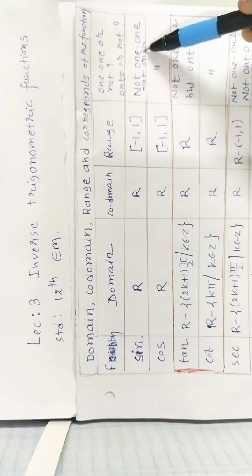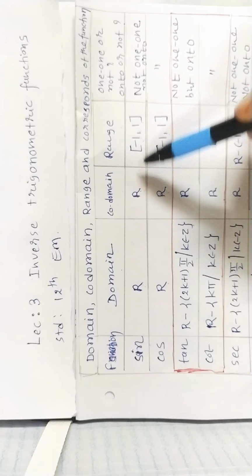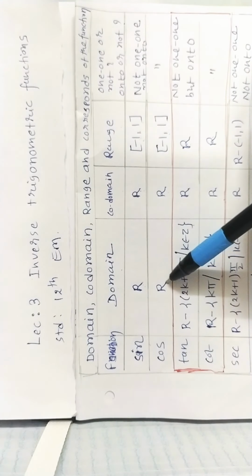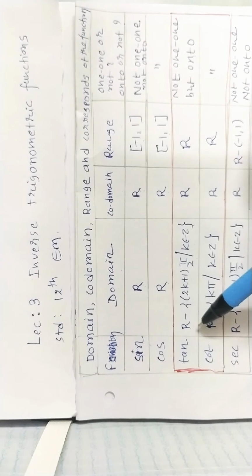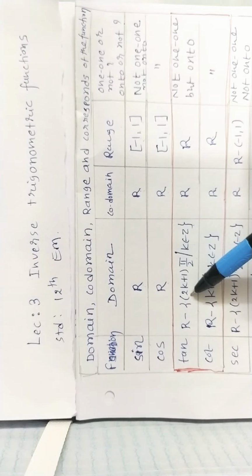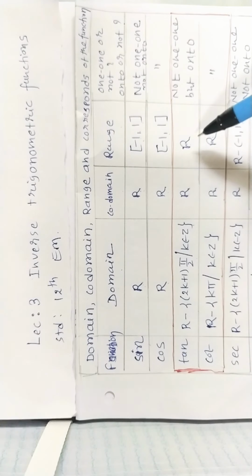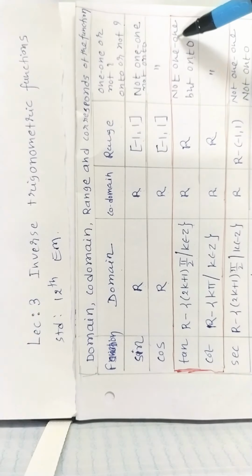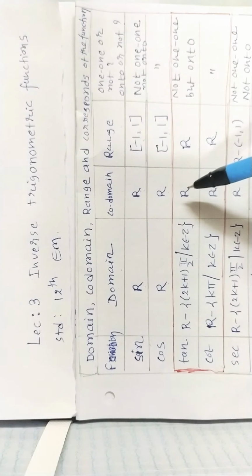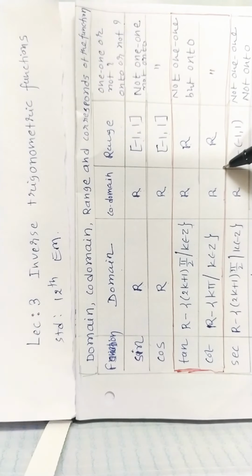Sine function is not onto. You can see clearly that codomain and the range both are not equal. Similarly, cos function is not 1-1 and not onto. Tan function: the domain is R minus (2k+1)π/2, k belongs to Z. Codomain is R, range is R. This function is not 1-1, but it is onto. Why? Because the codomain and the range both are equal. So tan and cot functions are onto, but not 1-1.